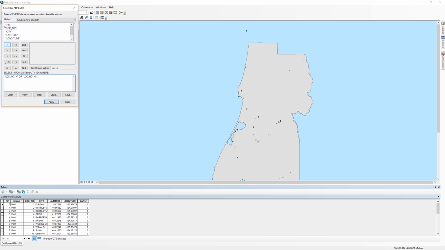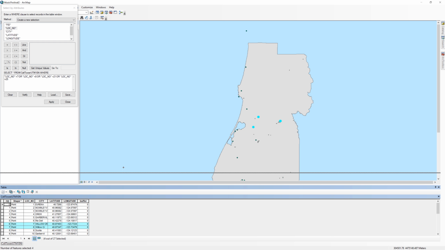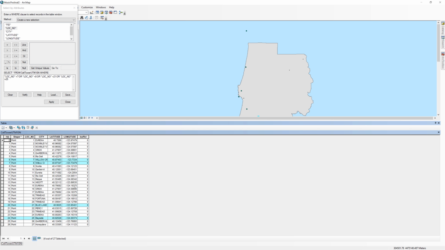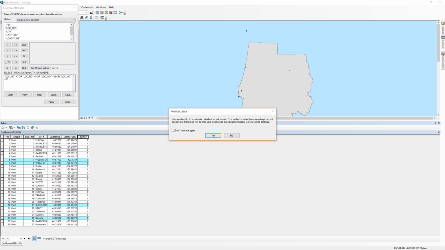When you write a compound SQL statement like this one, you need to write a complete expression on either side of an AND operator or an OR operator. With the record selected, I'm going to populate the buffer field using the field calculator. Right-click on the word Buffer in the attribute table and select Field Calculator. Click Yes when you see the warning.